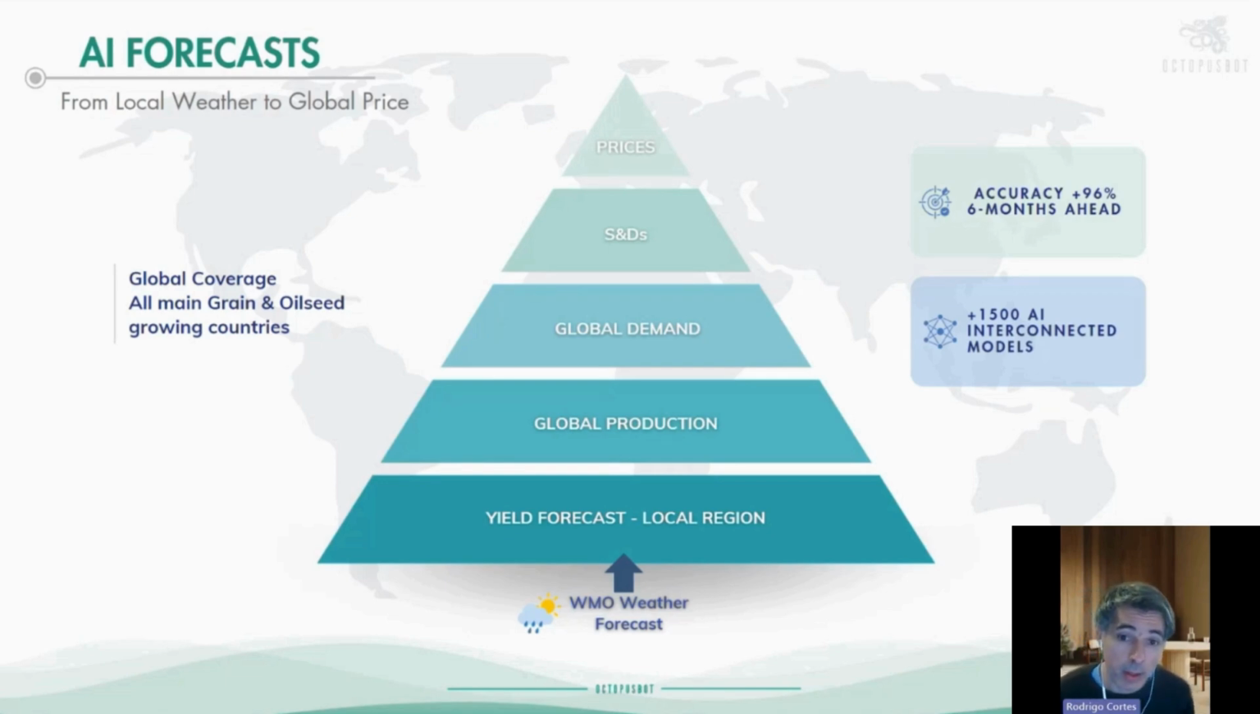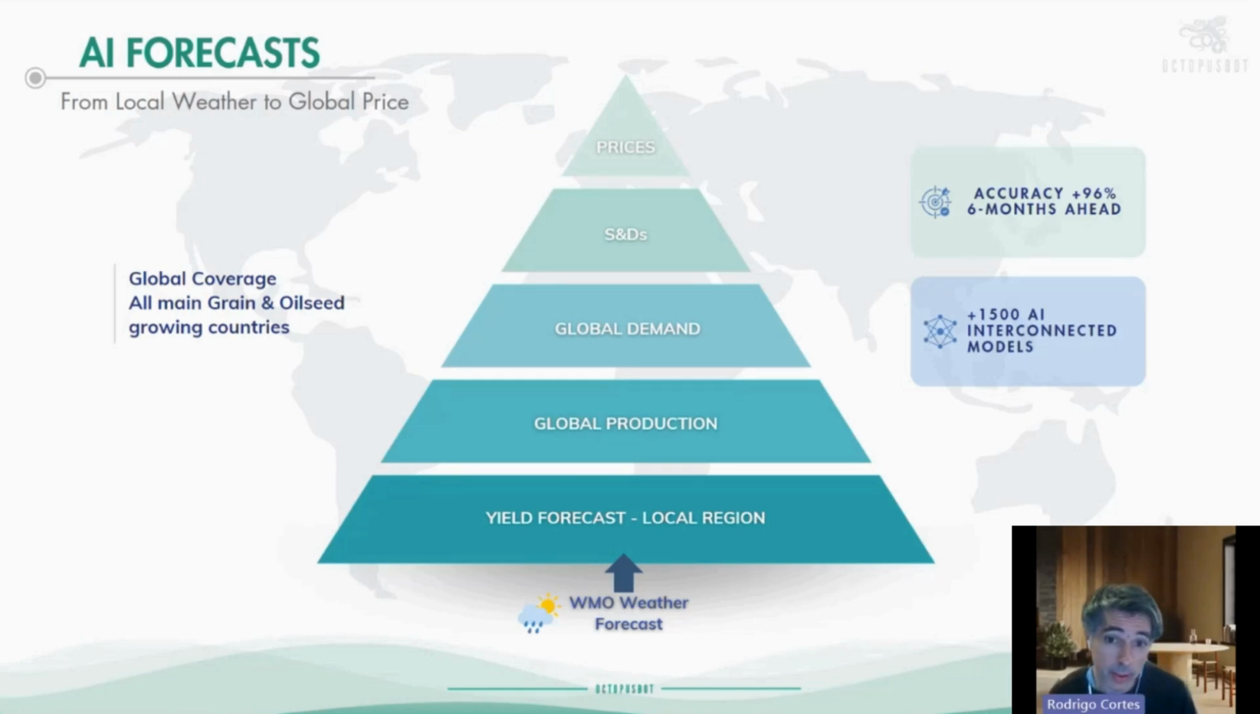And then from there, based on the previous stocks, we try to find the most reliable version of the stocks for every country. We build the S&Ds for the year, which can have very big differences with the USDA. And from there, with that S&D scenario, we run it through price estimate models for the different futures or cash markets to obtain price indications for the year. Okay, we do this for all the grain and oilseeds main growing countries. The accuracy of these estimates goes around 96%.